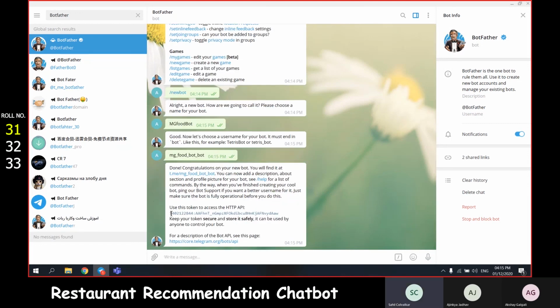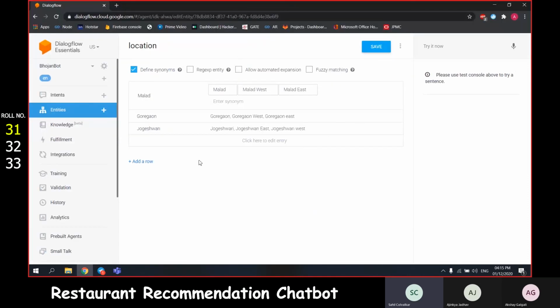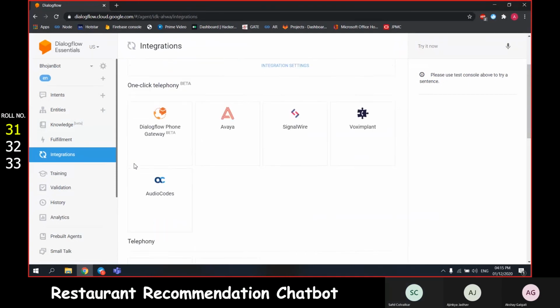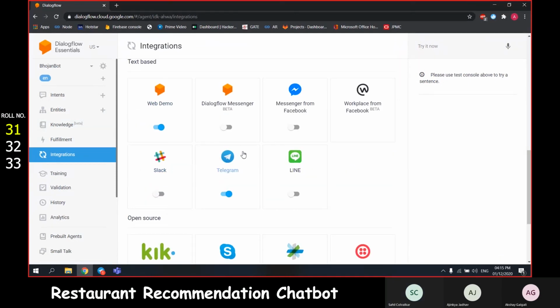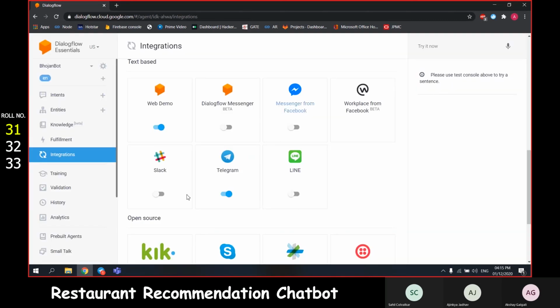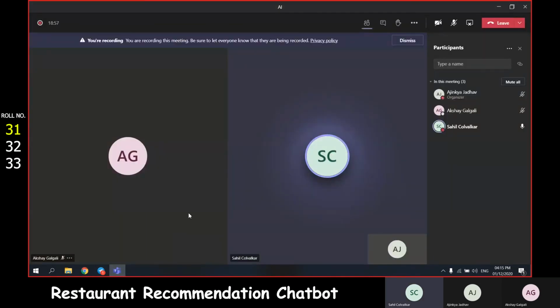Now BotFather will respond with an API key. You have to copy this API key and paste it in the Dialogflow interface. Go to the integration section, choose Telegram, and paste the key here. Yeah, that's it. Thank you.